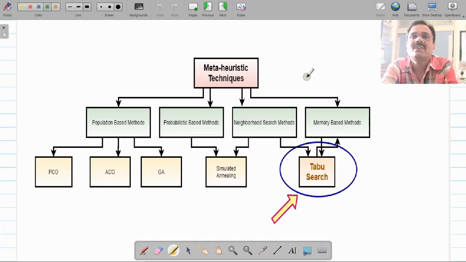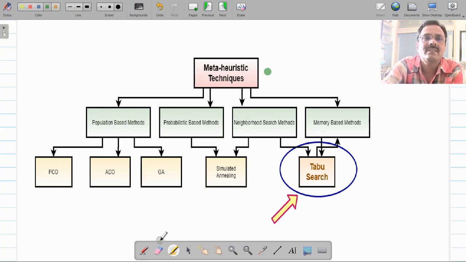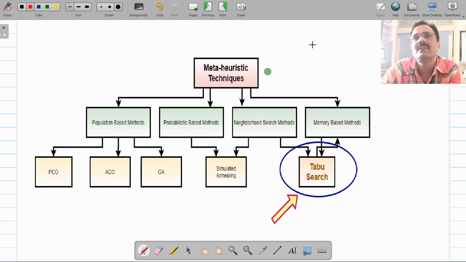Now let us see what is taboo search. Taboo search is basically a meta-heuristic algorithm. What is meta-heuristic? Before this, we have discussed heuristic search algorithms like hill climbing search, best first search, and beam search. There, we have used heuristic function Hn.